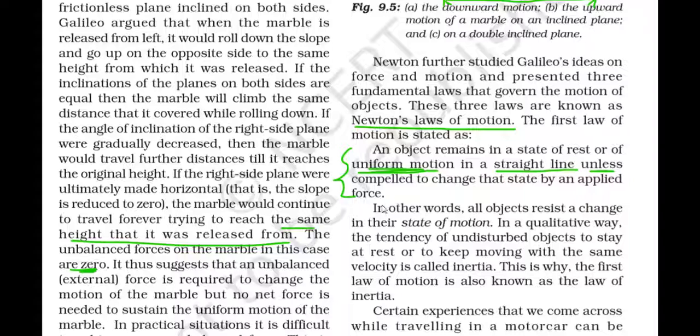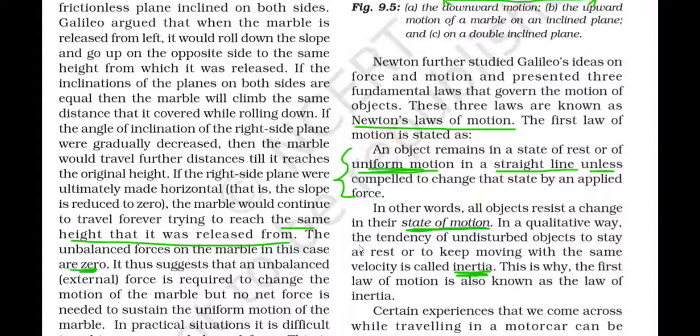In other words, all objects resist a change in their state of motion. The tendency of an undisturbed object to stay at rest or to keep moving with the same velocity is called inertia. This is very important. What is inertia? This word is very important, so let me tell you this one again. All objects resist a change in their state of motion. That means if an object is at rest, the object itself will try to stay at rest. If the object is moving, the object itself will try to stay in motion.